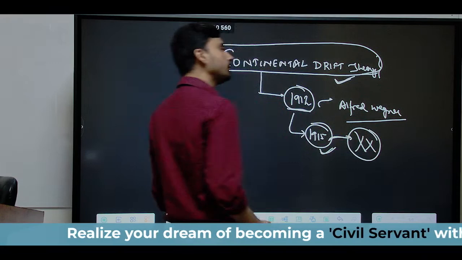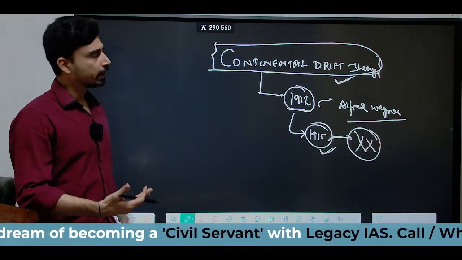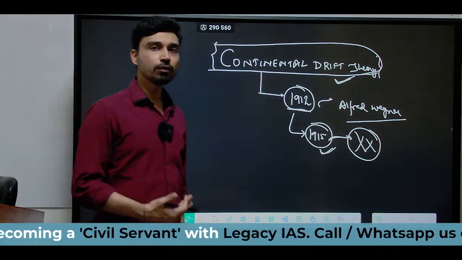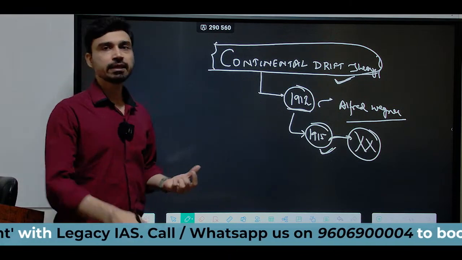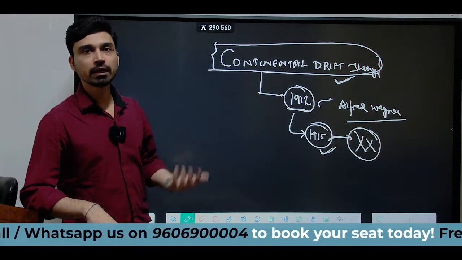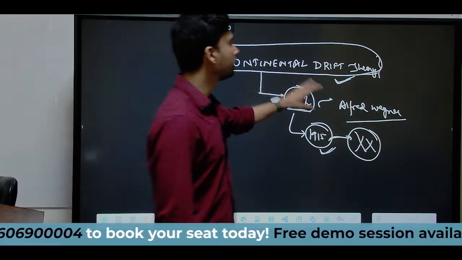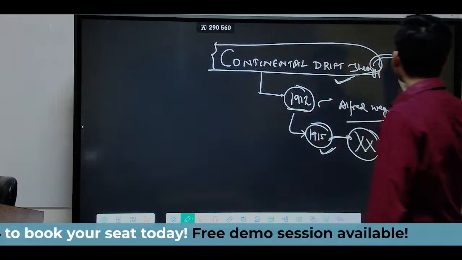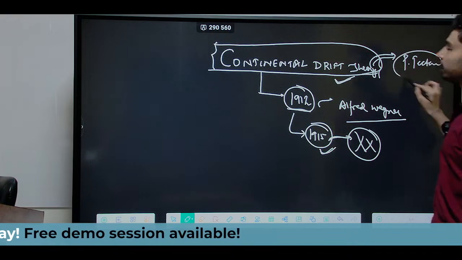It is only after 25-30 years, somewhere in the 1950s and 1960s, when more detailed study of the ocean floor was conducted, that it was found that what Alfred Wegener had said could largely be proved, and thus his theory started to gain credence. Many of the concepts he gave also form the basis of another theory that we discussed yesterday, the plate tectonics theory.